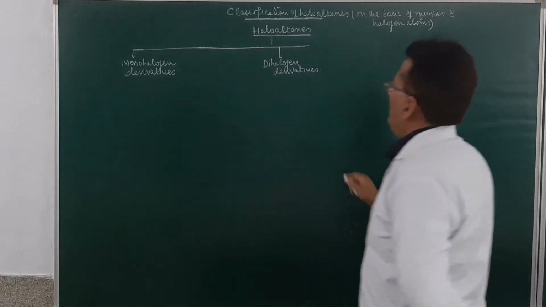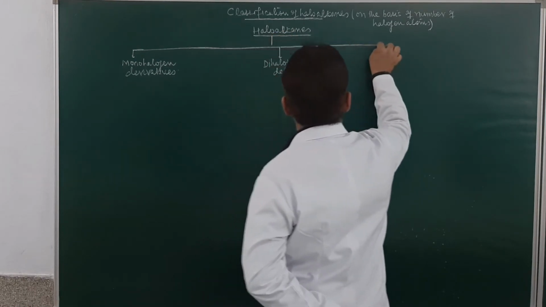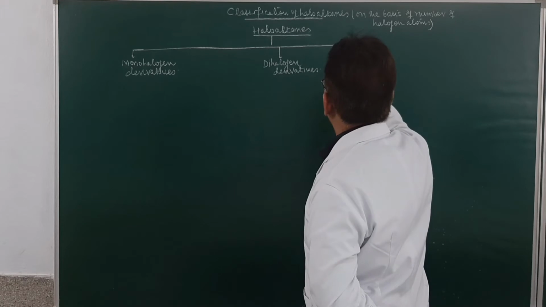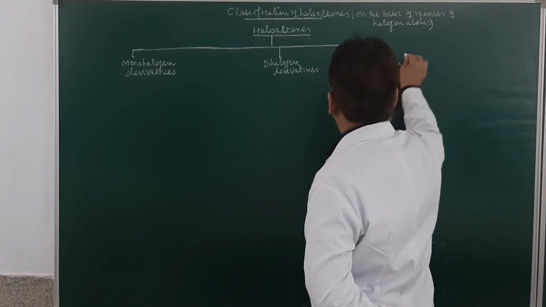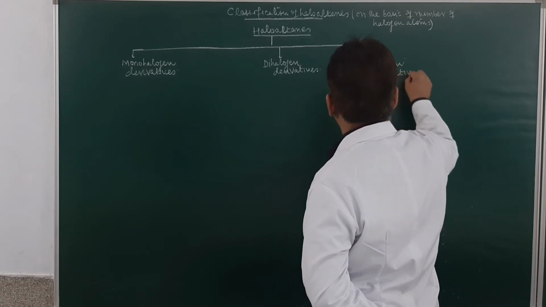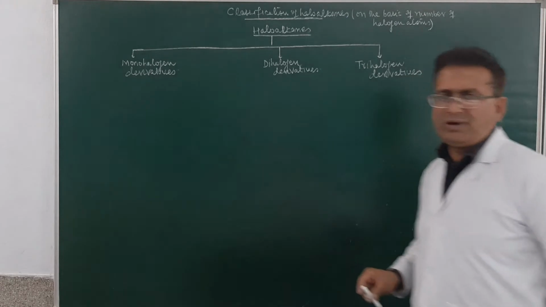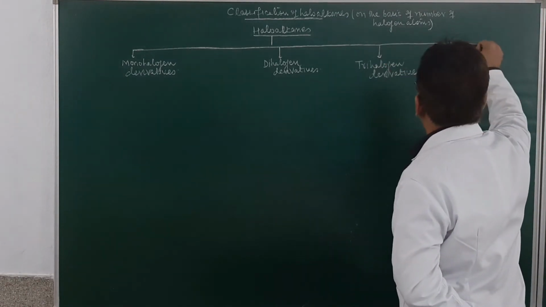Similarly, they can be classified as trihalogen derivatives of alkane. Monohalogen derivatives, dihalogen derivatives of alkane, trihalogen derivatives of alkane, and tetrahalogen derivatives of alkane.